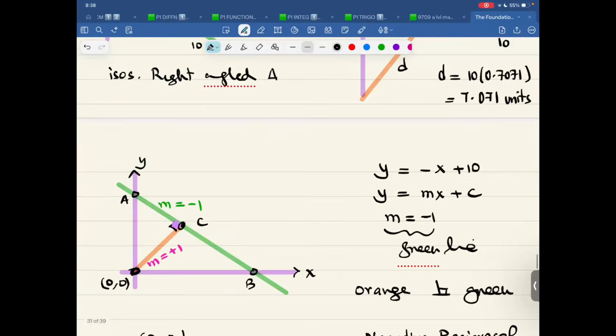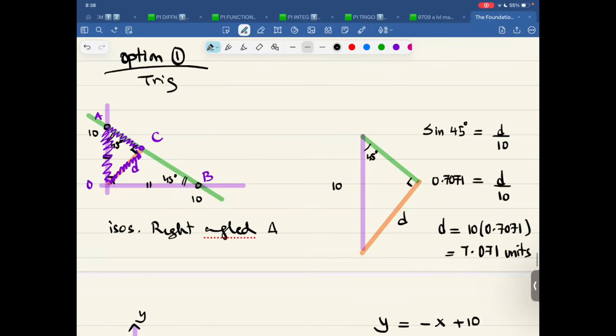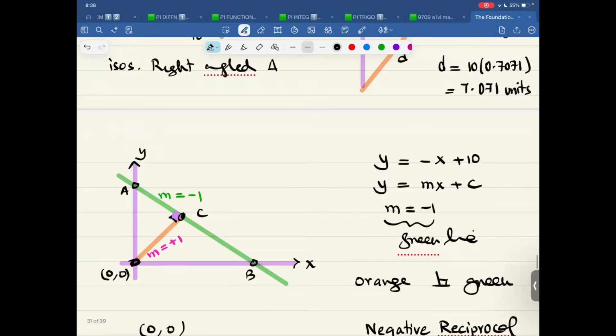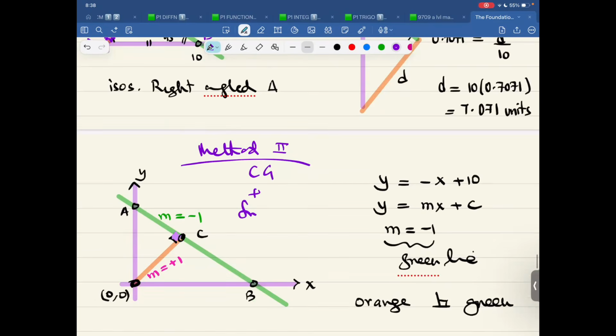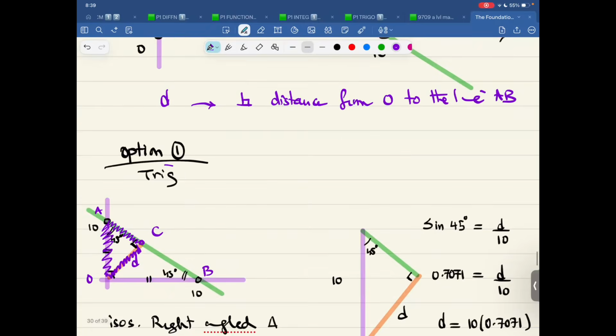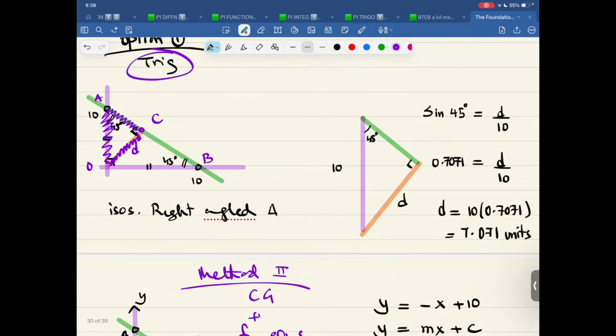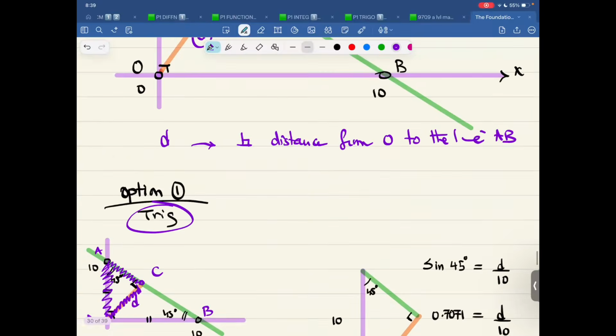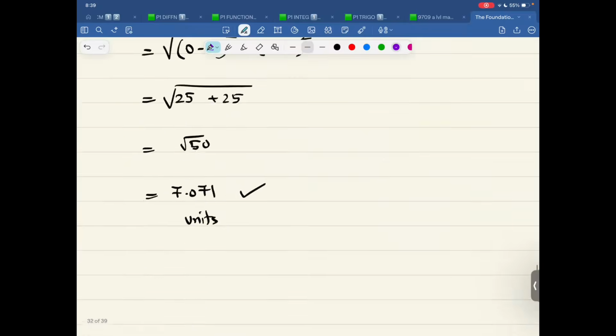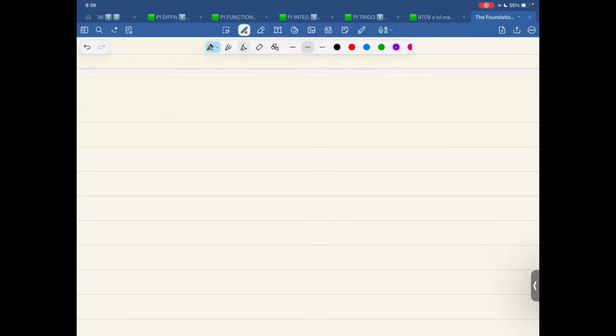So now have a good look. The trick one, that was shorter, correct? The coordinate geometry one, that was longer. Method two, that is coordinate geometry and simultaneous equations. Method one, option one, that is trick. So people love trick more. And let me see. I think only one person loved the coordinate geometry. Everyone else loved trick. Now let me tell you the final method. And that is this one. Method three.